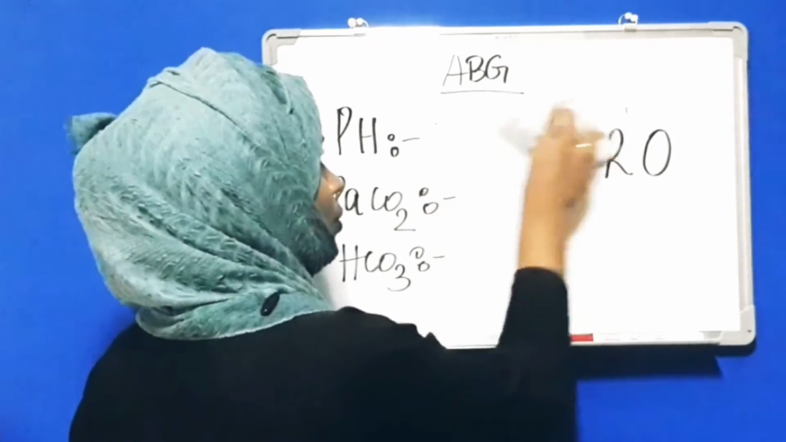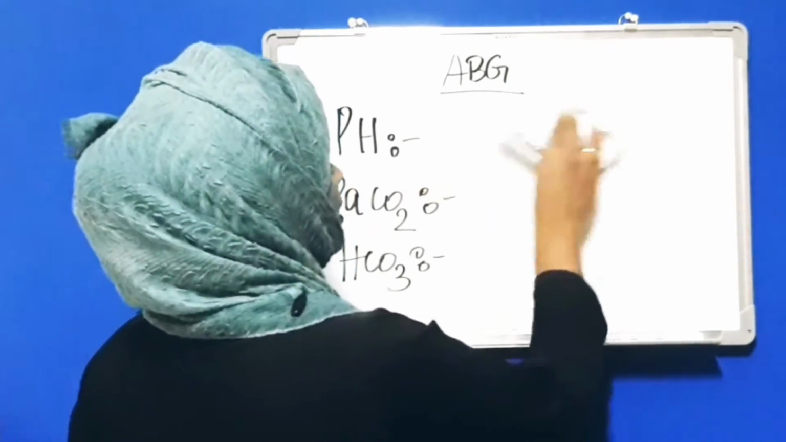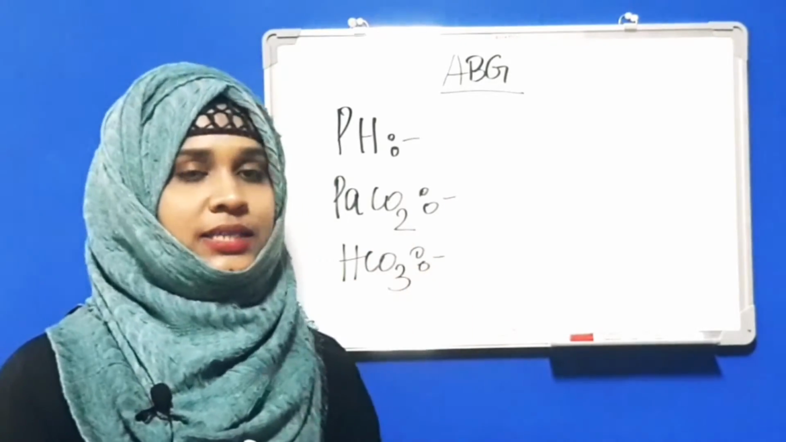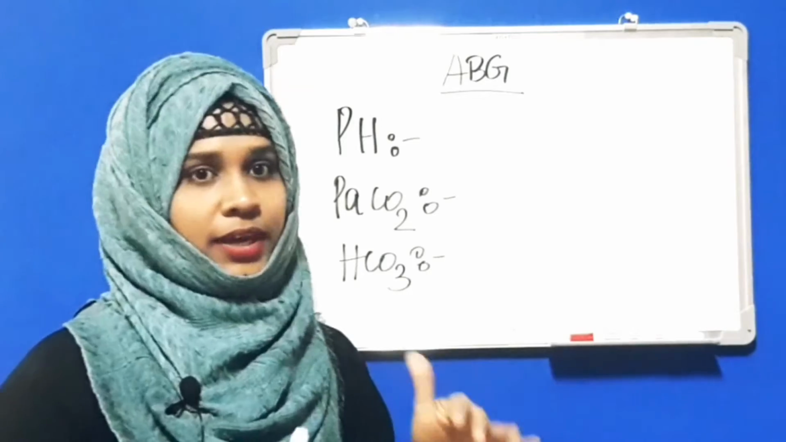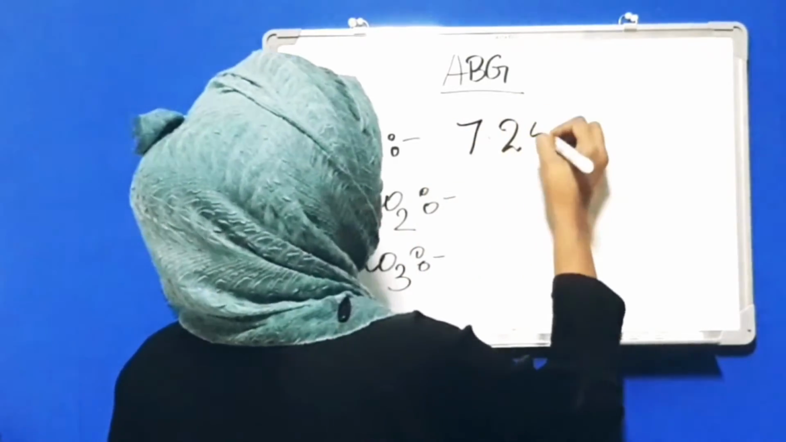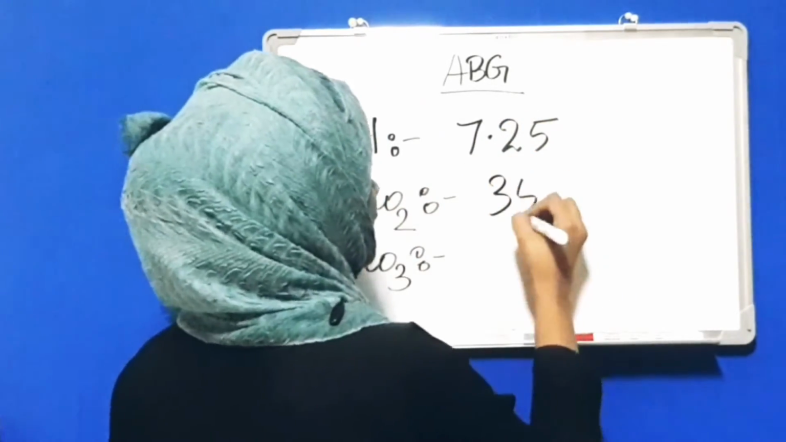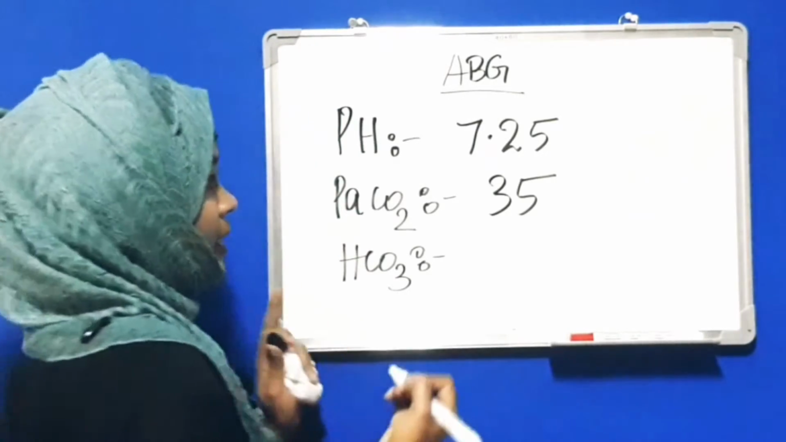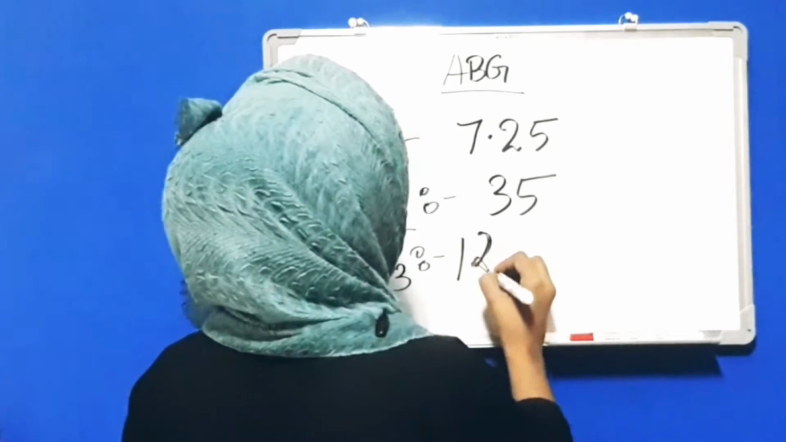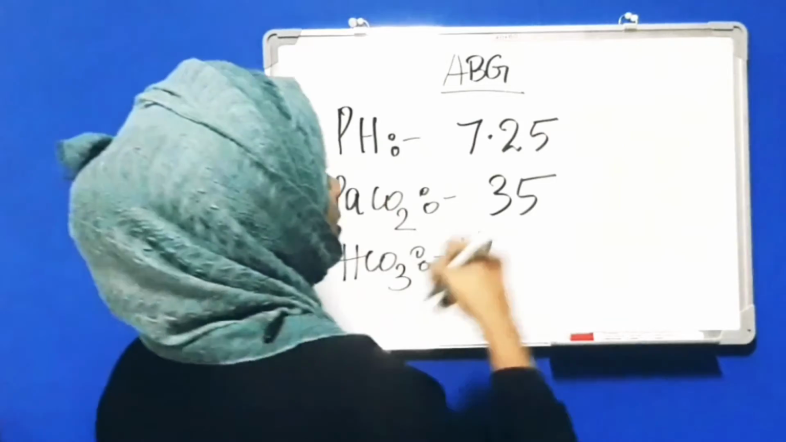Before I tell you also, in metabolic alkalosis, the bicarb will always be high if the body is base or alkaline. Okay. So we will see with a question. 7.25 is the pH. PaCO2 is 35 and the bicarb is 12. Bicarb is 12. Okay. So we will put arrows.